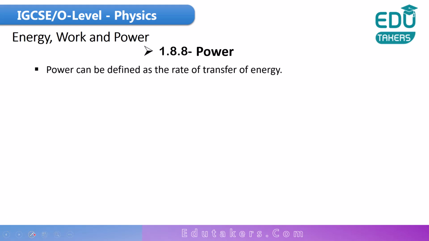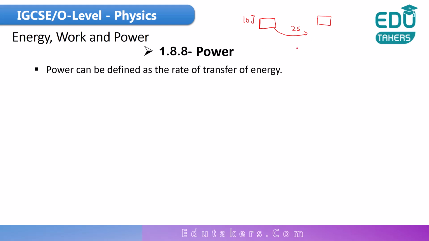Suppose here there is a device or an object, and let's say this object has 10 joule of energy. Then this object takes 2 seconds to transfer this energy to some other object. What would be the power for that object?